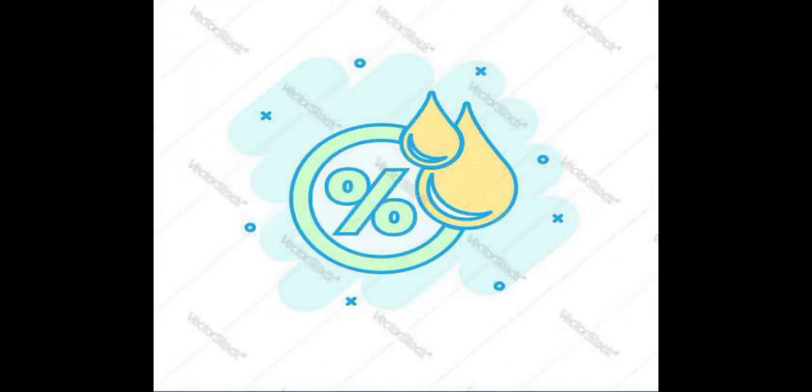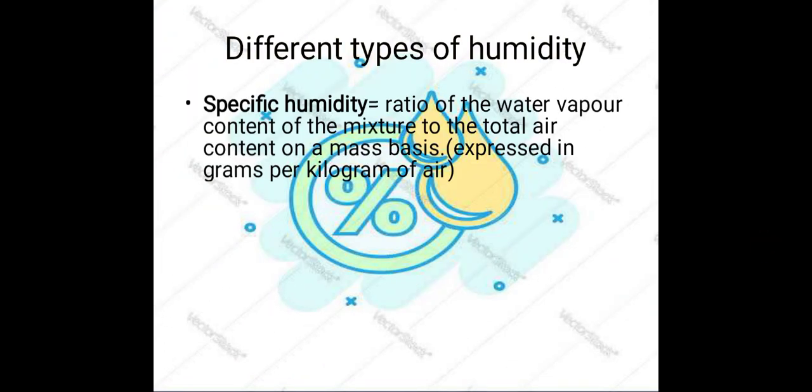Hygrometer. Next, there are different types of humidity available. First type is specific humidity. What is specific humidity? It is a ratio of the water vapor content of the mixture to the total air content on the mass basis. Specific humidity is usually expressed in grams per kilogram of air. So in 1 kilogram of air, how much humidity is present on a mass basis? That is called specific humidity.